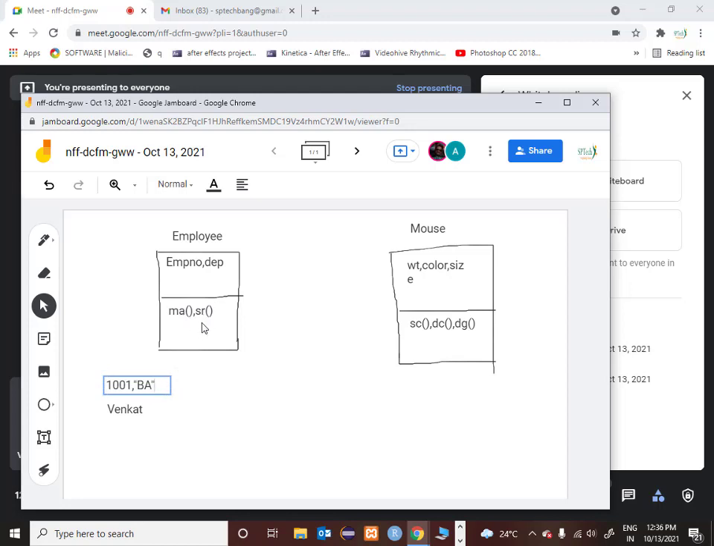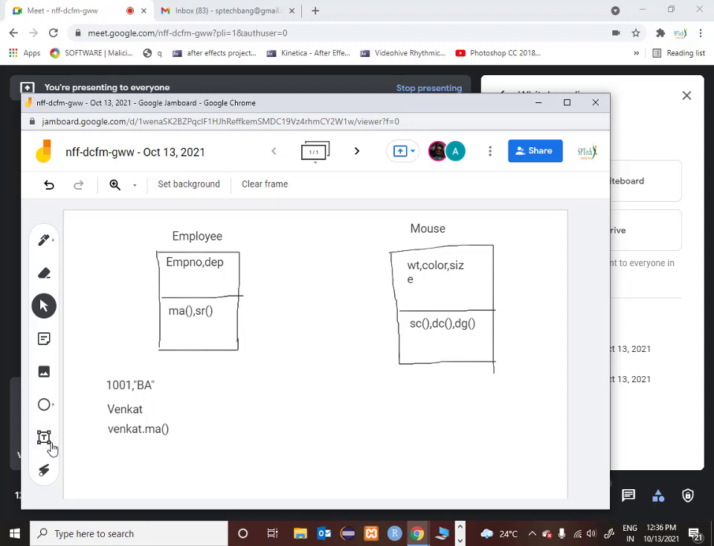Venkat has to actually perform this send report. So how do I say that? If I want to show it here, I will say something like this: Venkat dot MA. What is the meaning of Venkat dot MA? That means using the object called Venkat, I am accessing this method called mark attendance. This means that attendance is being marked by Venkat.